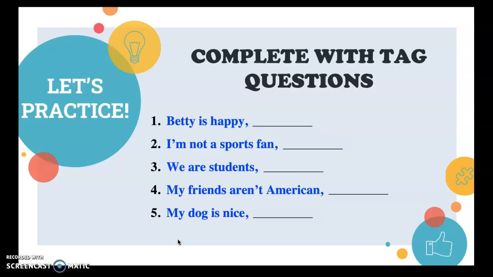Okay, guys, so let's check your answers. Betty is happy. The tag question is, very good, isn't she? Number 2, I am not a sports fan. So the tag question is, perfect, am I? We are students. The tag question is, aren't we? Very good. My friends aren't American.